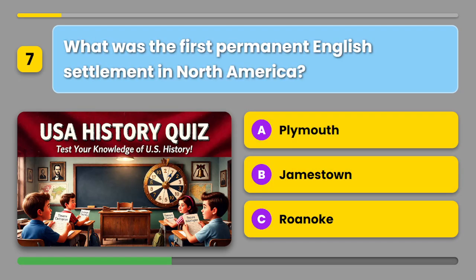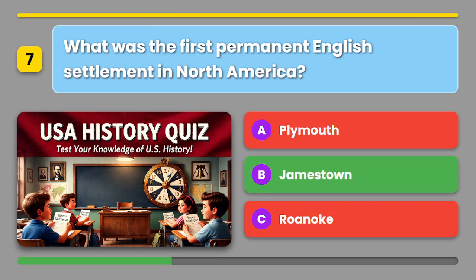What was the first permanent English settlement in North America? A. Plymouth. B. Jamestown. Or C. Roanoke. The correct answer is B. Jamestown.